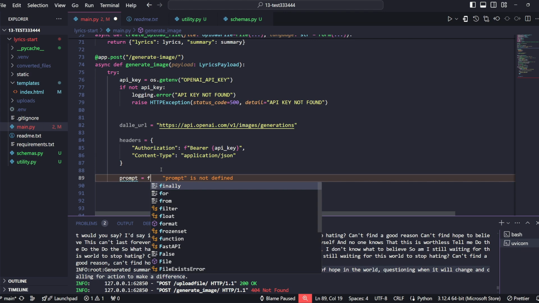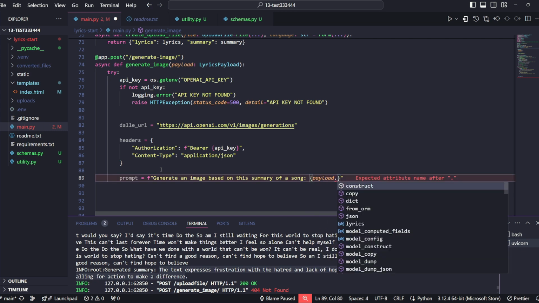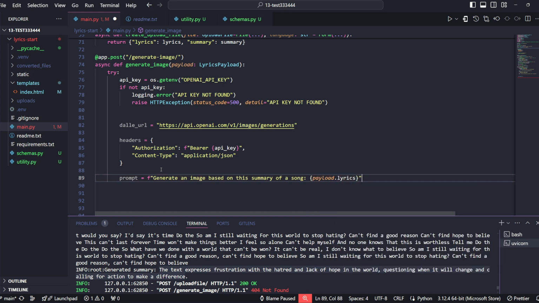For the prompt, we can do an f-string and say what we want. Keep in mind, you can modify this and write it the best way you think will fit your project. To be honest, most likely you can tinker around with this and create a better prompt than what I'm about to do, because I already tested this and the outputs are very not artistic, to say the least. So I'm just going to say create an image based on this summary of a song, maybe something like that. I don't know. You can try playing around with it a little bit more if you want a higher quality product, but we are here to demonstrate how an architecture like this is implemented.